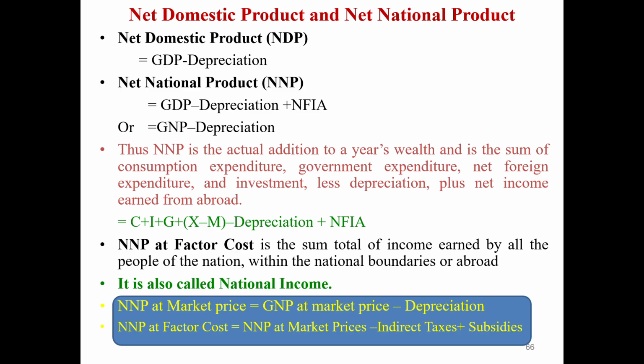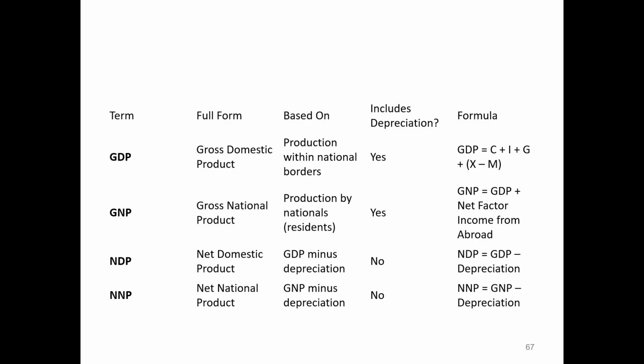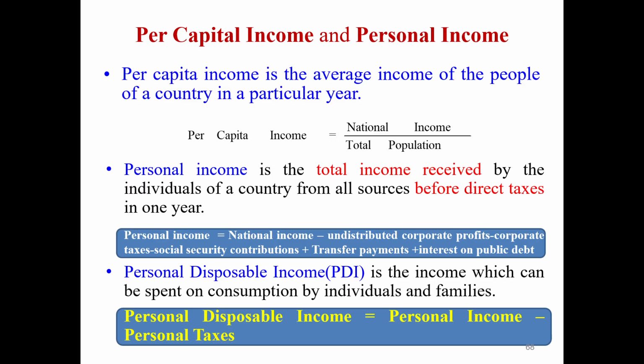Next, NNP at market price excludes the depreciation, and NNP at factor cost includes the subsidies and excludes the indirect taxes. So this is the final summary. GDP is C plus I plus G plus X minus M, where C means consumption, I investment, G government expenditure, and X and M exports and imports. GNP is GDP plus NFIA, NDP is GDP minus depreciation, and NNP is GNP minus depreciation. Per capita income is the ratio between national income and the total population in the year.